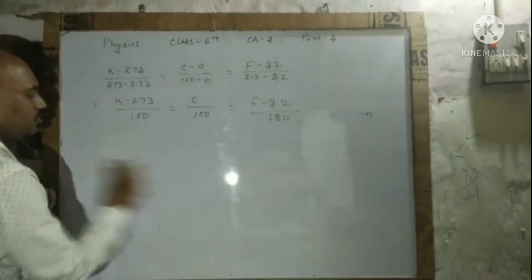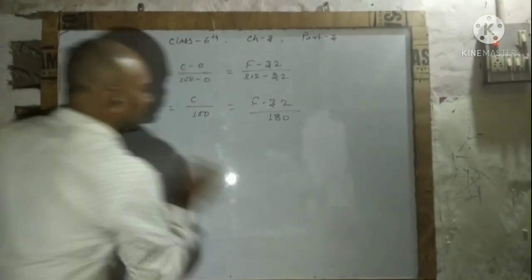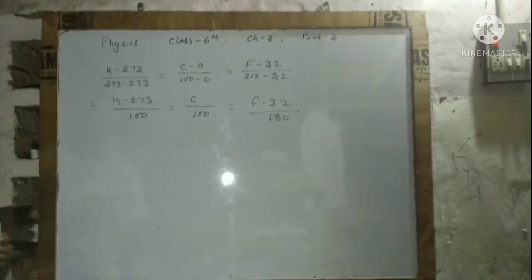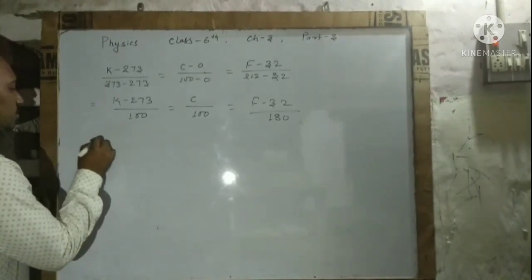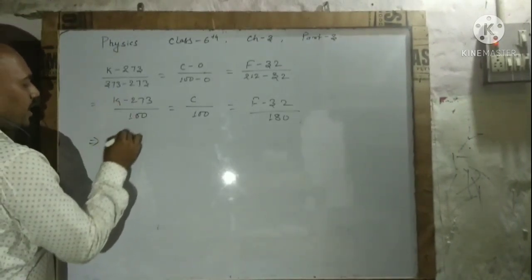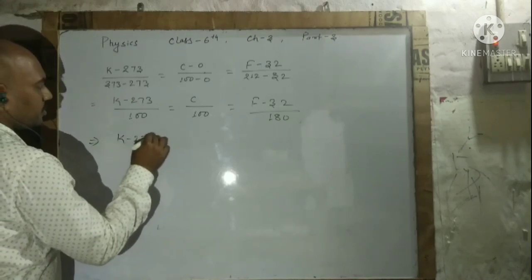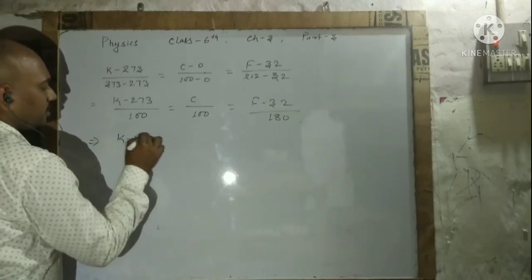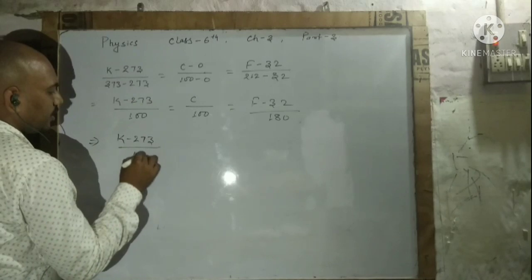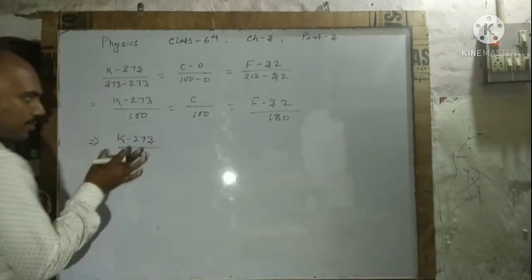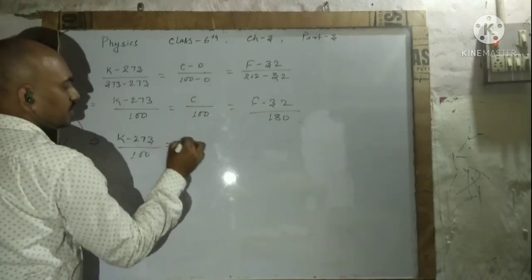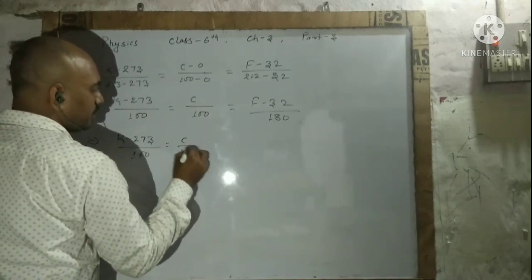I will explain it with an example. Taking one relation, (K minus 273) upon 100 is equal to C upon 100.